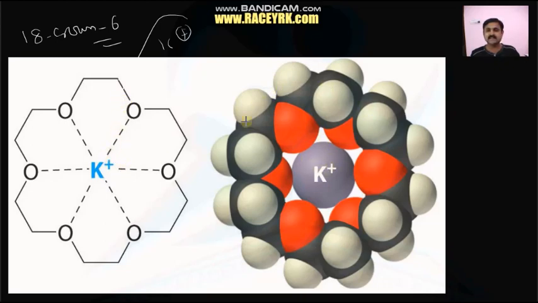This is a 3-dimensional picture. So crown ethers and their information are important from the examination point of view. One or two times they have already asked this type of crown ether question in examinations, so we can expect this question in coming competitive examinations also.